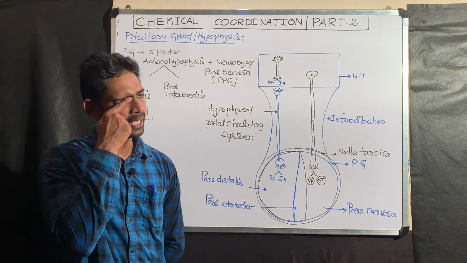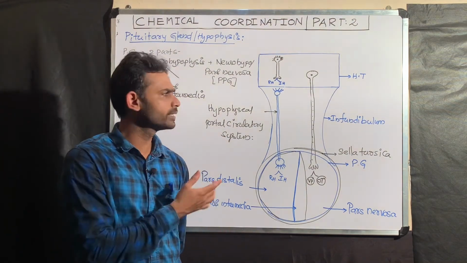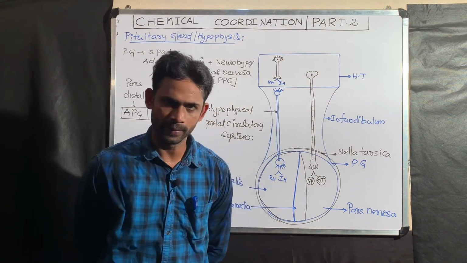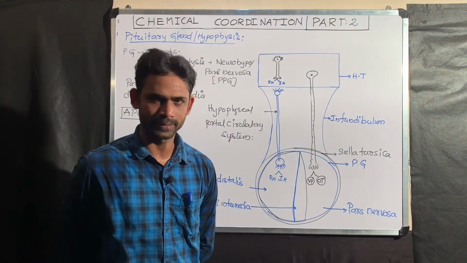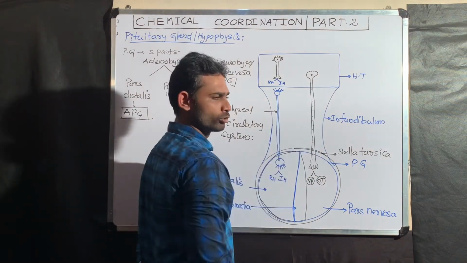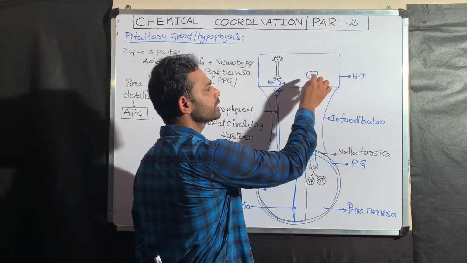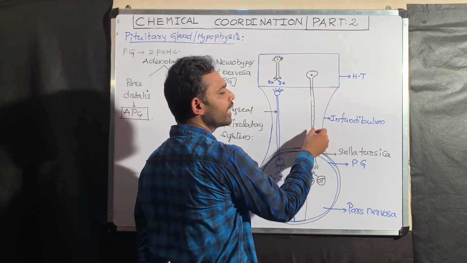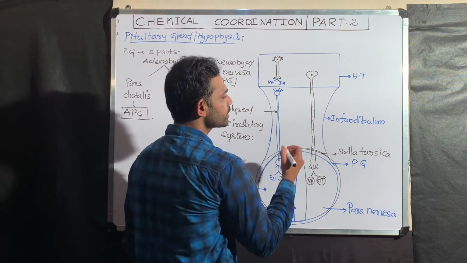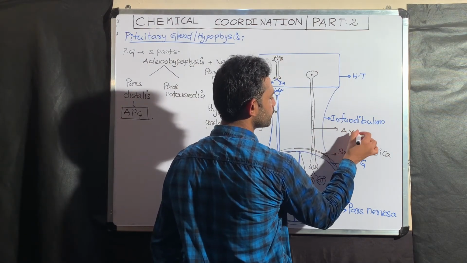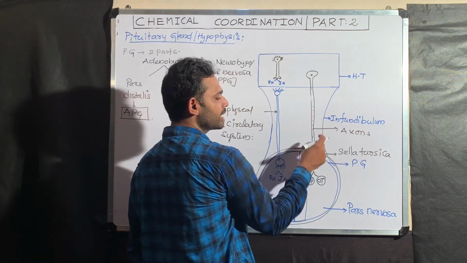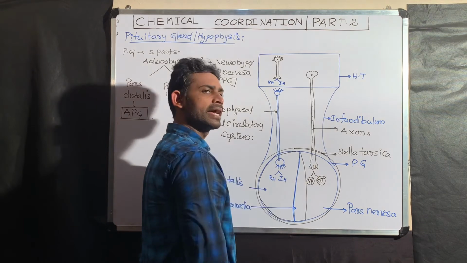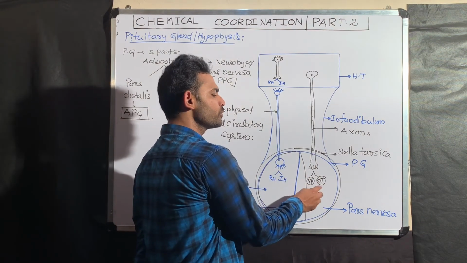One more point is there. Along with the releasing and inhibitory hormones, two more hormones are produced by the hypothalamus: oxytocin and vasopressin. Consider this is a neuron. Oxytocin and vasopressin are also produced in the cell body. They pass through the axon, which I showed somewhat long to help understand the point. These neurons are directly associated with the posterior pituitary gland. Finally, they reach the axon terminal and are directly released into the posterior pituitary gland.